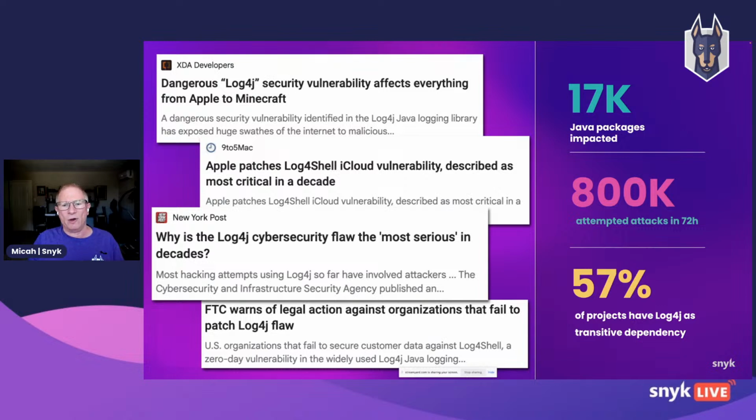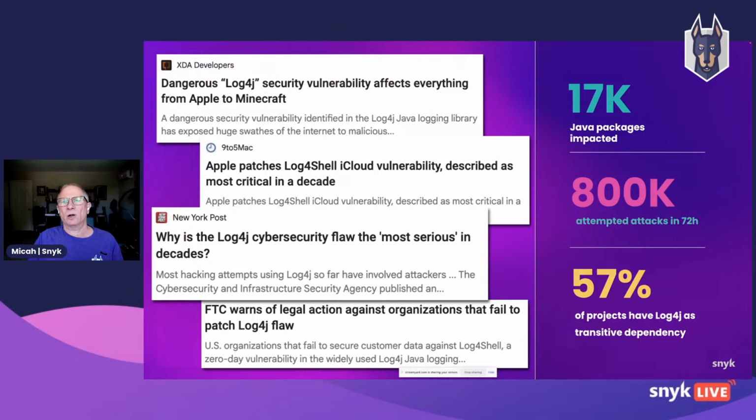Well, December 10th, all of a sudden, there was now a major vulnerability. Your code didn't change. You didn't do a new deploy. It's just that a new vulnerability was discovered. That happens all the time. And if you were using Snyk, you would have gotten a notification saying, hey, in production, you have an issue that you need to address right away.